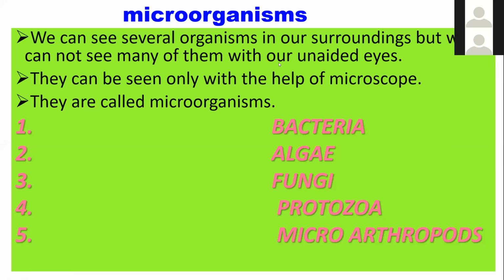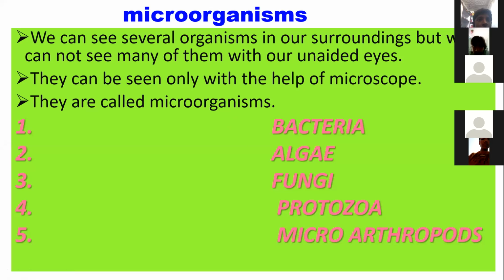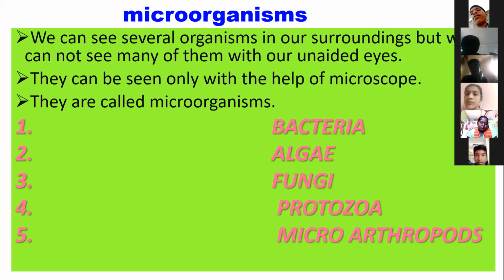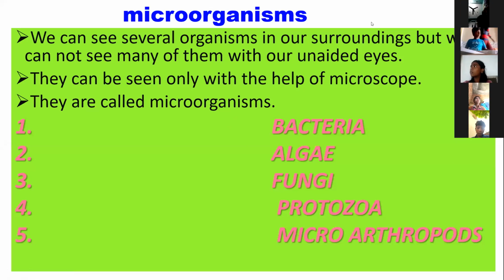We can see several organisms in our surroundings, but we cannot see some microorganisms with our unaided eyes. They can be seen only with the help of a microscope. They are called microorganisms.